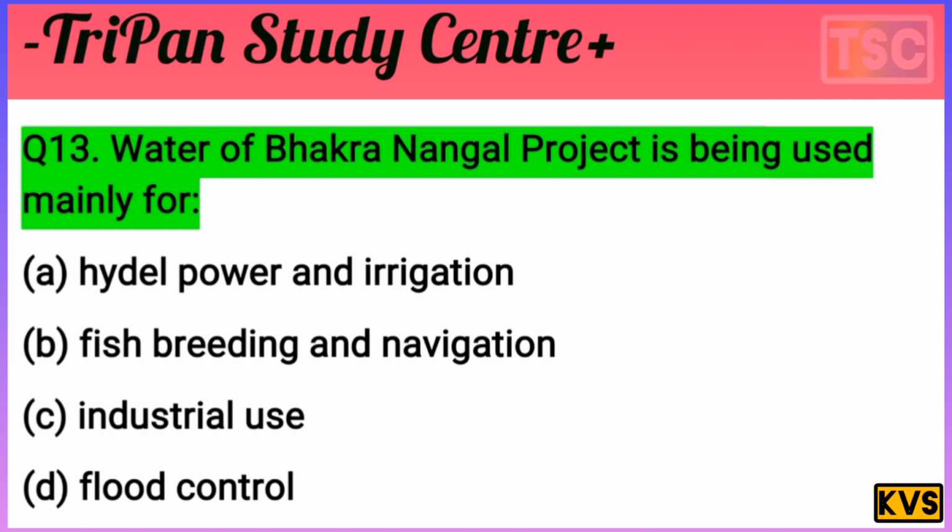The question here: the water of the Bhakra Nangal project is being used mainly for? The options here: A, hydropower and irrigation. B, fishing, breeding and navigation. C, industry uses. And D, flood control. The water of the Bhakra Nangal project is being used mainly for?